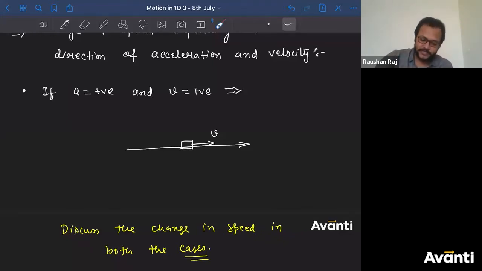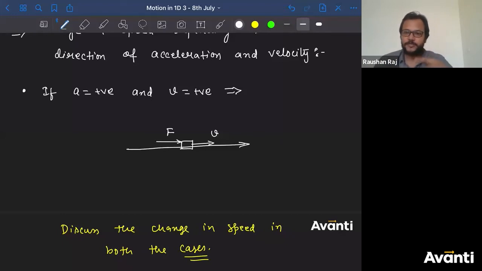So if acceleration is towards the rightward direction, in which direction must force have been applied? Imagine a condition where your friend is going towards right and you have pushed him towards right.